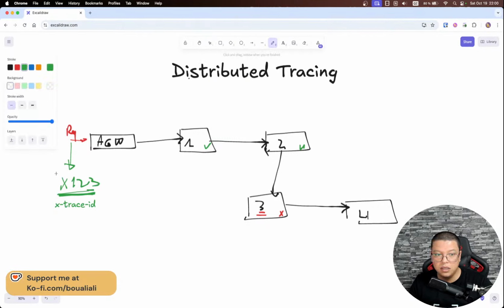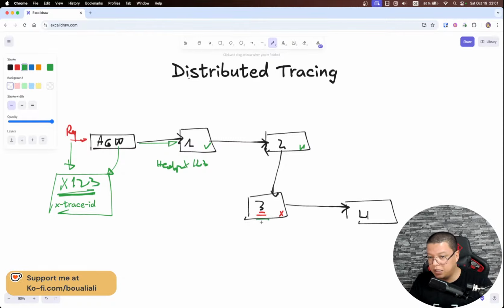The API gateway will generate a trace ID and add it to the header. Not each request technically, but the first request. So when we move from this one to this one, we will have x123 as a header, and then when we move to the next one, and so forth.